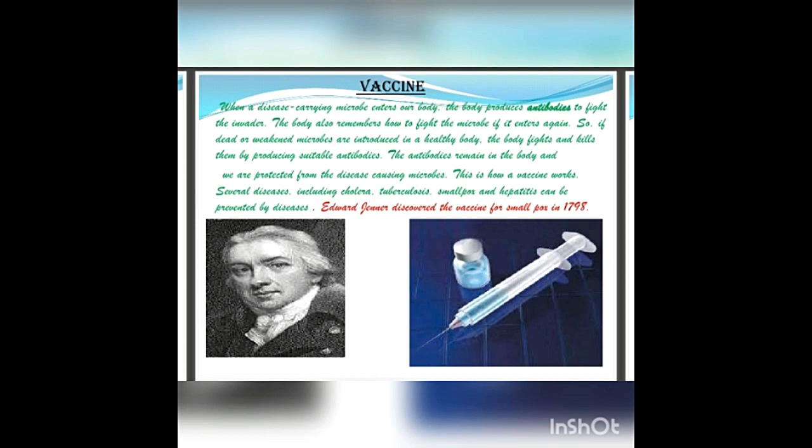Next one, vaccines. Vaccines contain dead or weakened microbes which, on entering the human body, induce the body to produce antibodies. Antibodies fight against the disease-causing microorganisms. The antibodies remain in the body and prevent the occurrence of the disease. Vaccines are in the form of oral drops or injection and are available for diseases such as cholera, chickenpox, hepatitis and tuberculosis. Edward Jenner discovered the vaccine for smallpox.